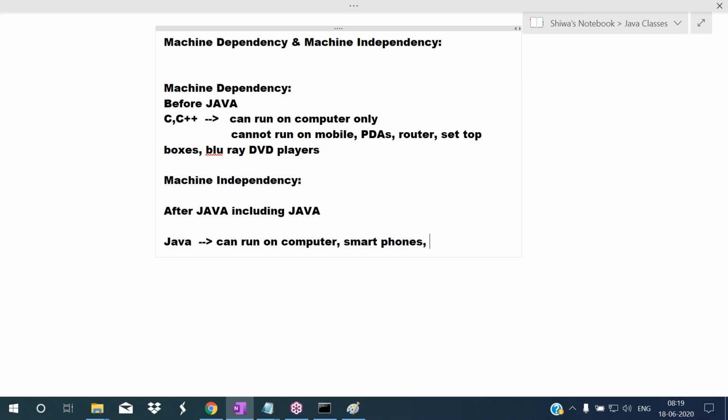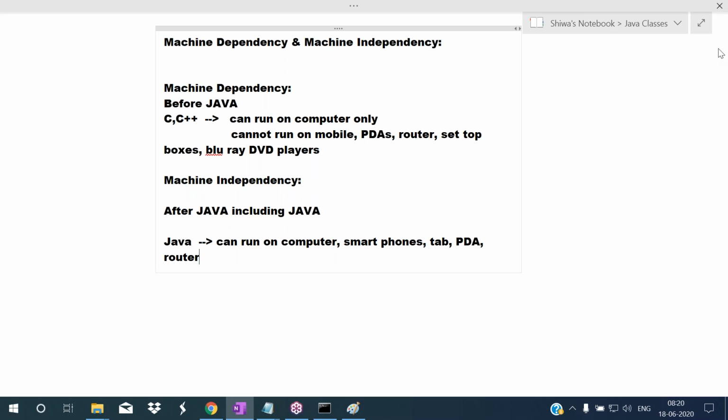We can run that application on tabs, on PDAs, on a router, on Blu-ray DVD players, and on set-top boxes. Like that, a Java application can run on billions of devices. When you are installing Java software, in the background it displays that 3 billion devices support it. So you can run a Java application on millions of devices. That's why we call Java the machine independent programming language.